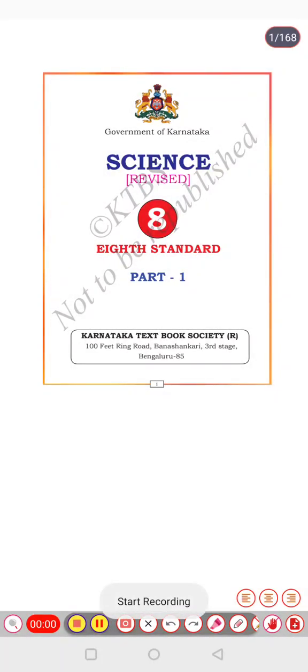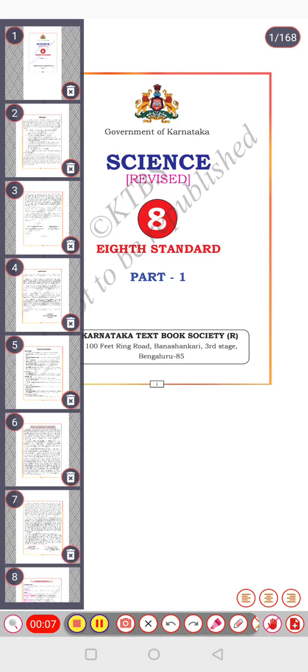Hey friends, today we are going to learn the first lesson of class 8th standard, that is natural resources.